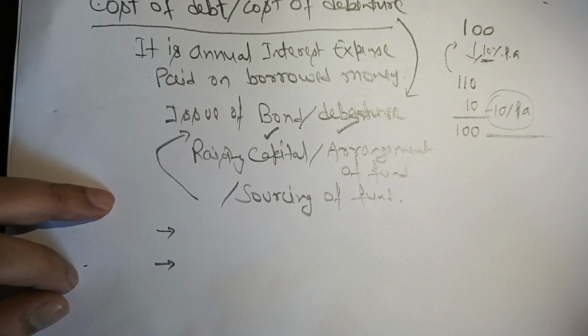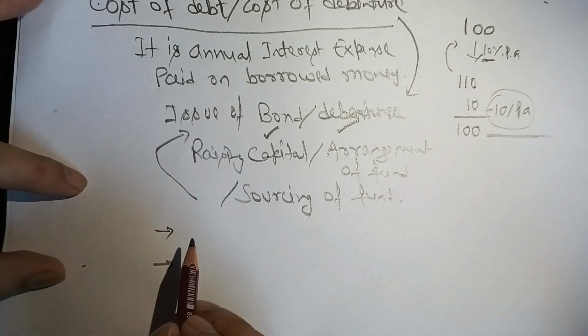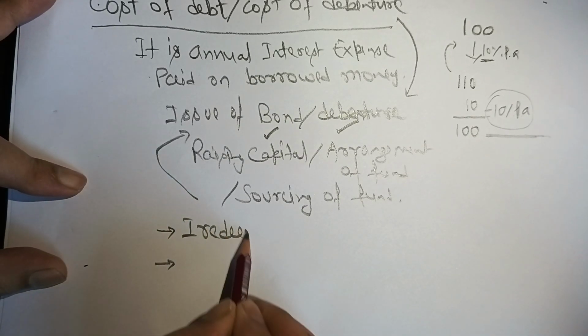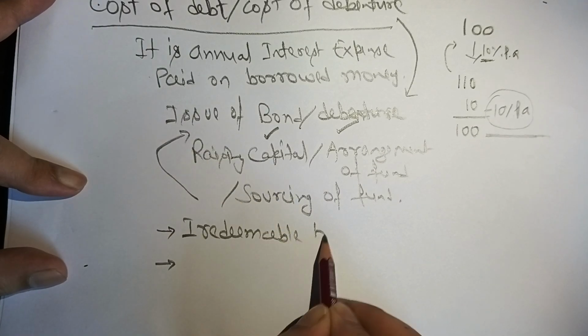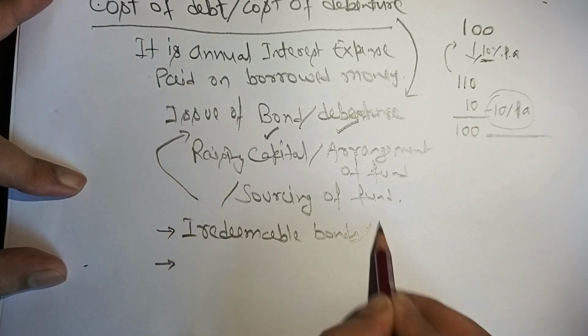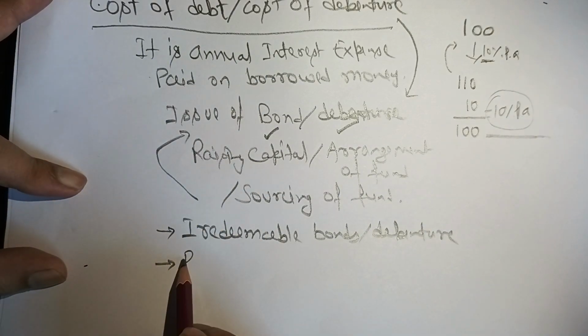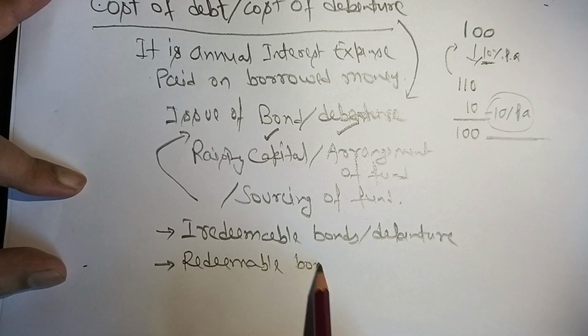One type is known as irredeemable bonds, or debentures, and the other one is redeemable bonds.